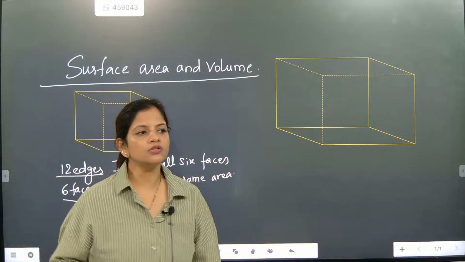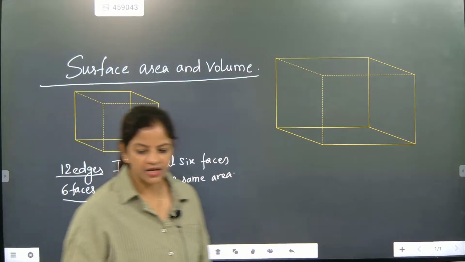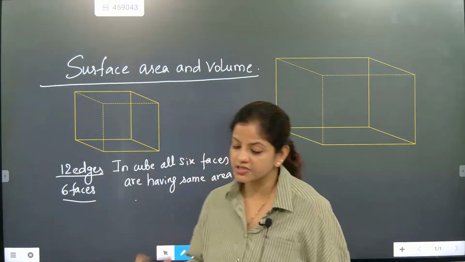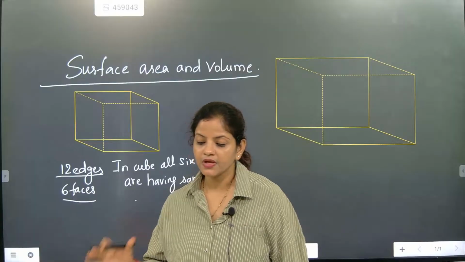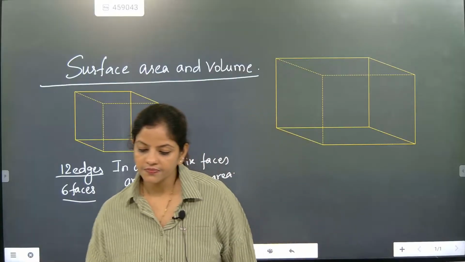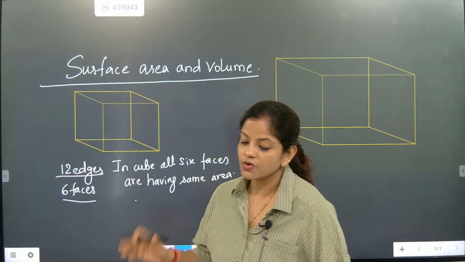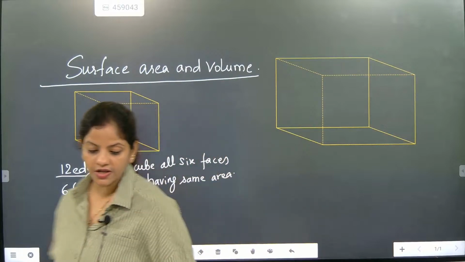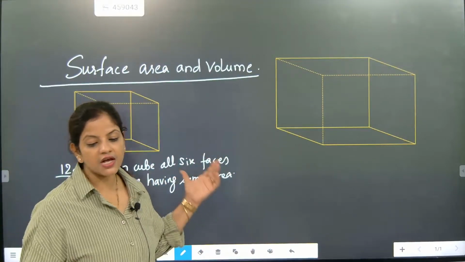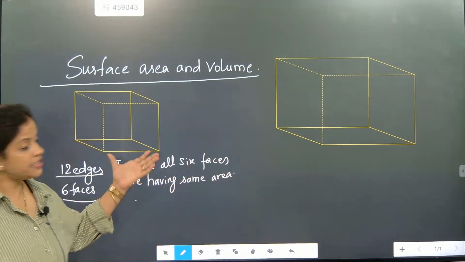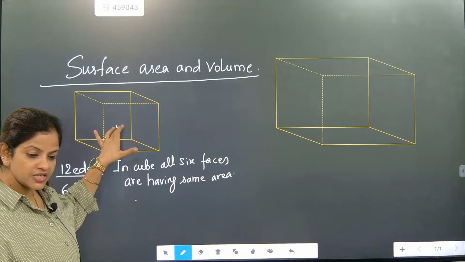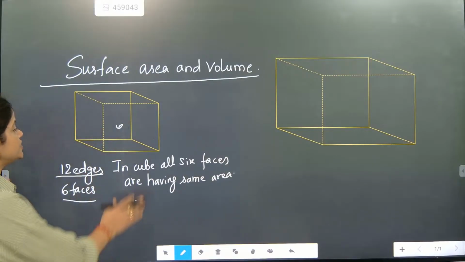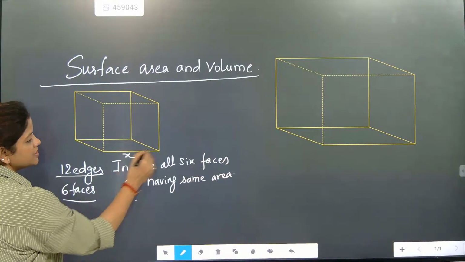But in a cuboid, the 6 faces are not having the same area. See this one, 6 faces. Each face has equal area. How do the faces have equal area? This is x. This is x.